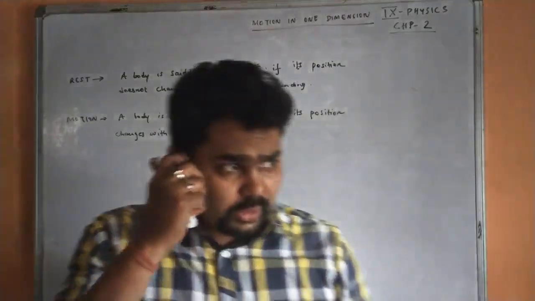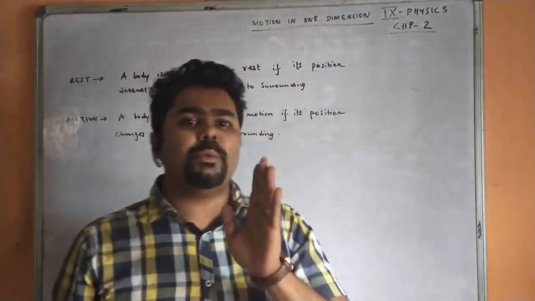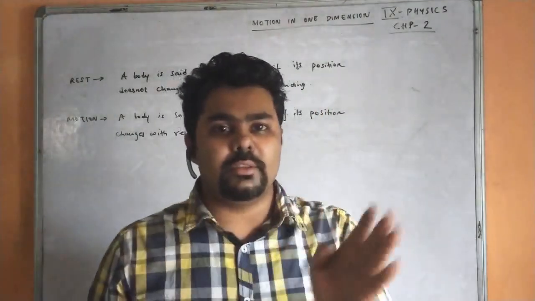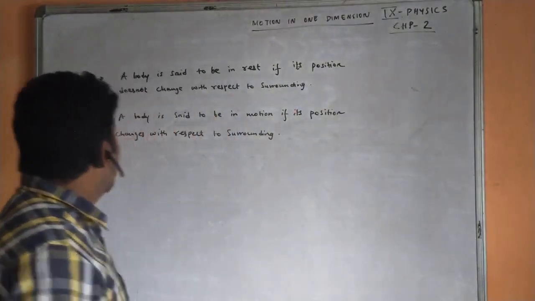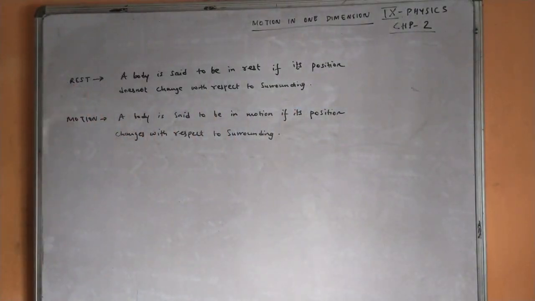Okay, so in this chapter we will study motion in one dimension, which means the car or the object is moving in only a single direction. One dimension we will consider as single direction. So these are the definitions of rest and motion which you need to write down in your copy.